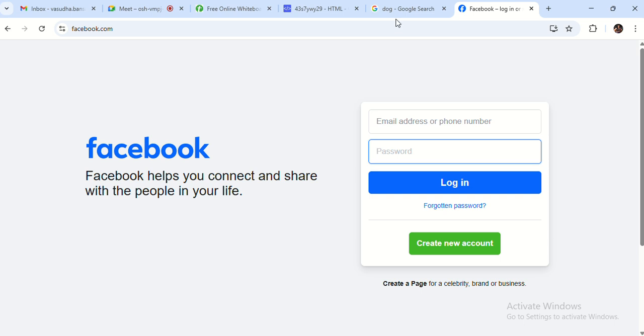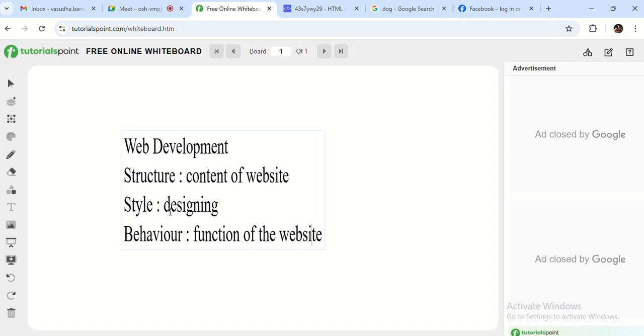Okay, fine. Now, the structure of the website is created using HTML. The designing of a website is done using CSS. The full forms of these I will tell you. And the behavior of the website is described by JavaScript.